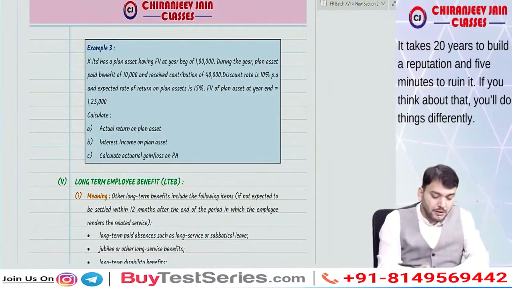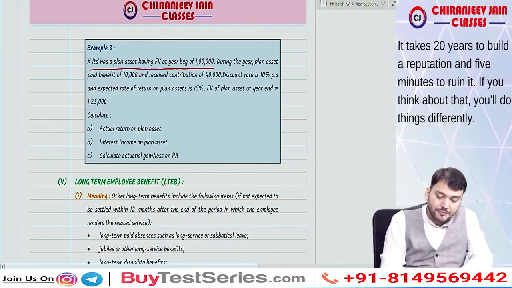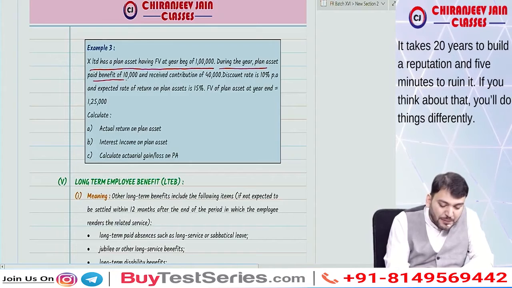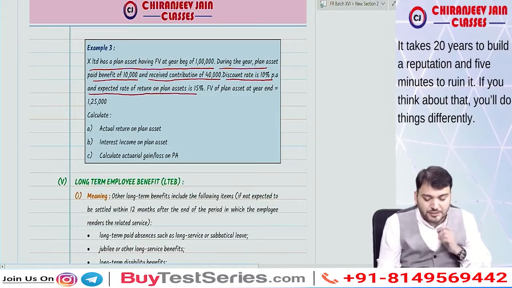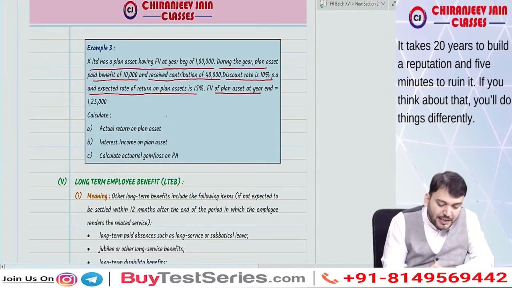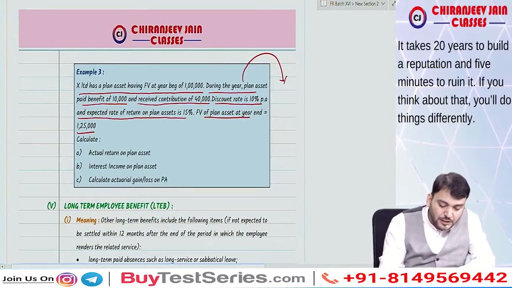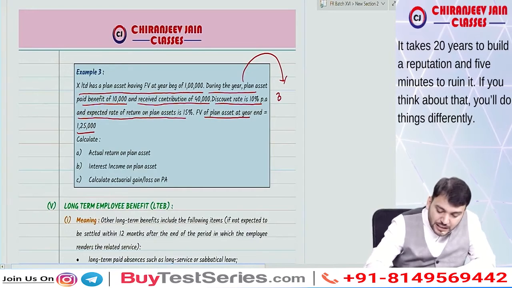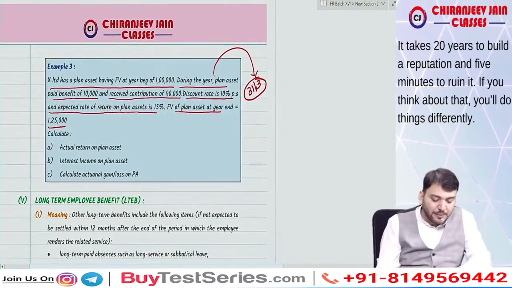Example number 3. X Limited has a plan asset having fair value at the year beginning of 1 lakh. During the year, plan asset paid benefit 10,000 and received contribution of rupees 40,000. Discount rate is 10% per annum. An expected rate of return on plan asset is 15%. Fair value of plan asset at year end is 1,25,000. You can see the date is not given, so we can assume contribution and benefit at the end, on 31st March, means at year end.